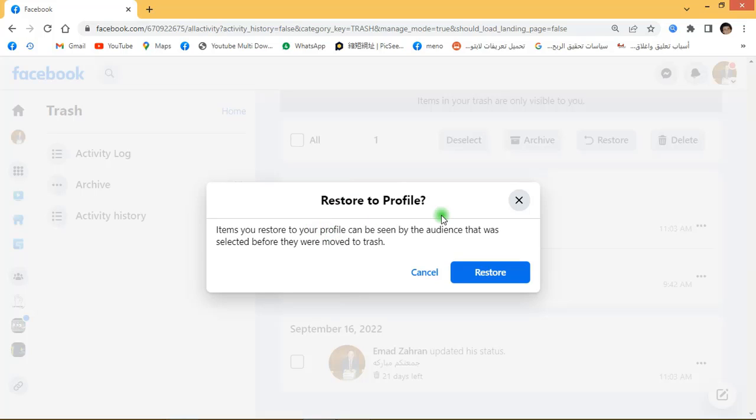Restore to profile. Items you restore to your profile can be seen by the audience that was selected before they were moved to trash. This means that the post will be restored with the same posting settings for viewers, whether public, friends, or custom. Click Restore.